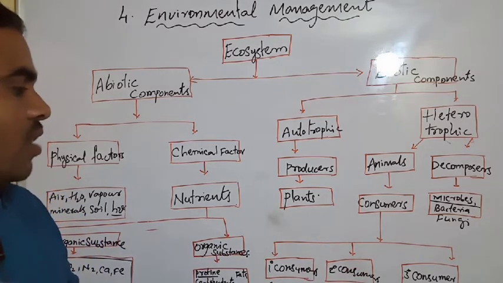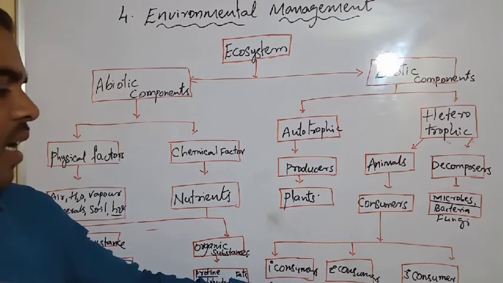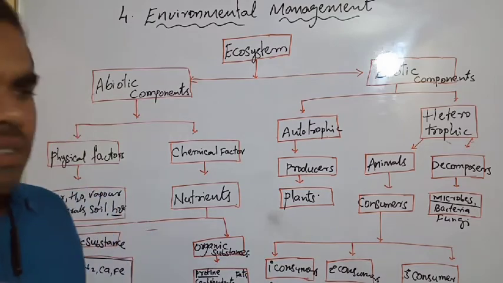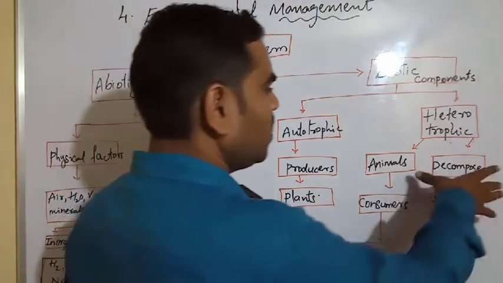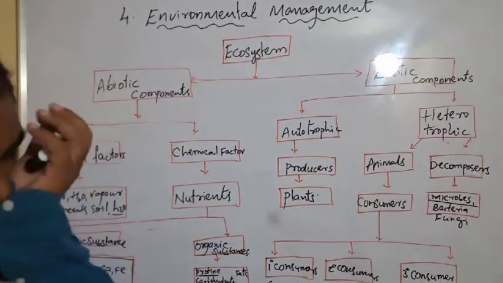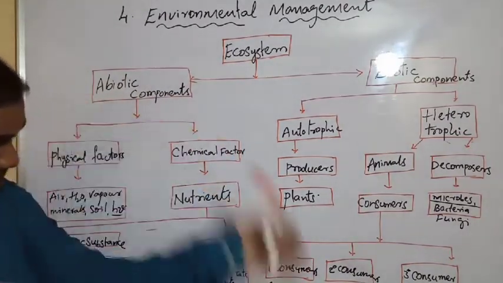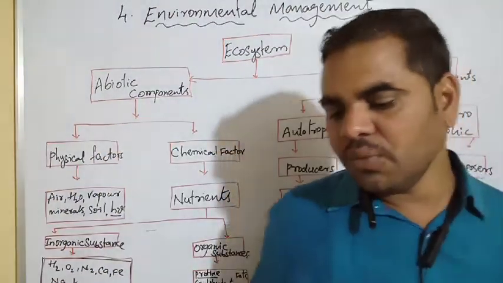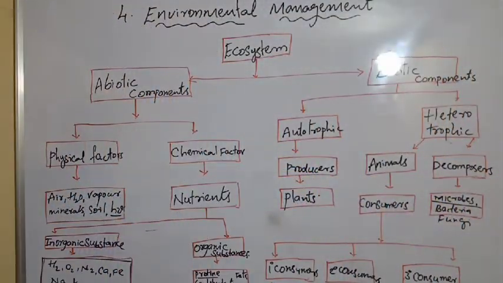The grasshopper is the primary consumer, the secondary consumer is the frog, the tertiary consumer is the snake. Next, decomposers, microbes, bacteria, fungi, decompose the material. Next we learn about paddy cultivation.